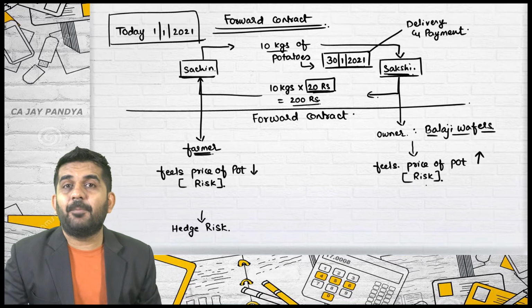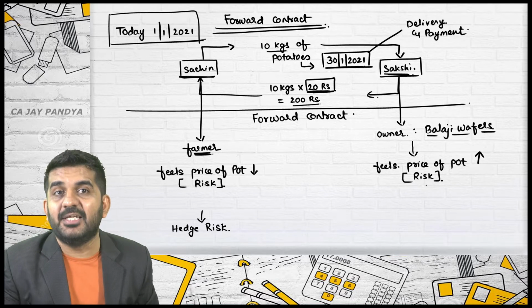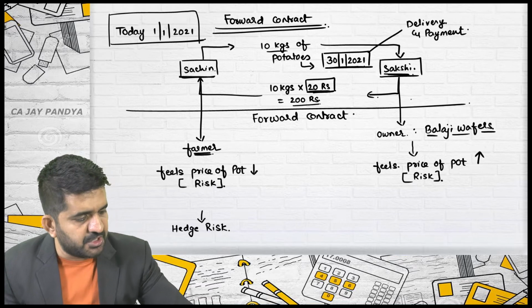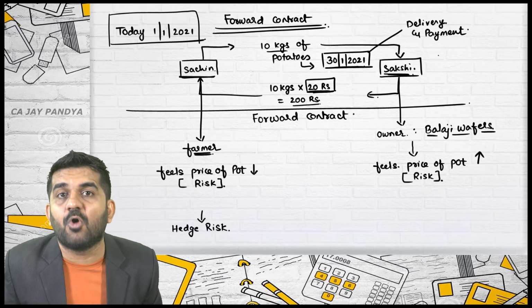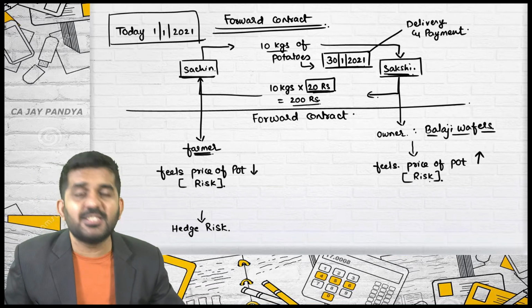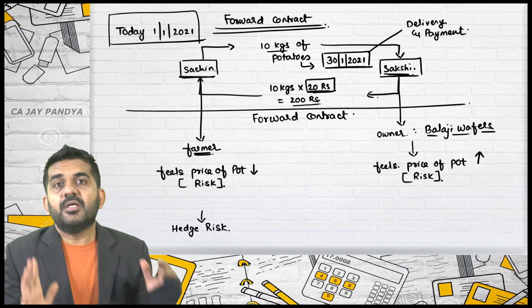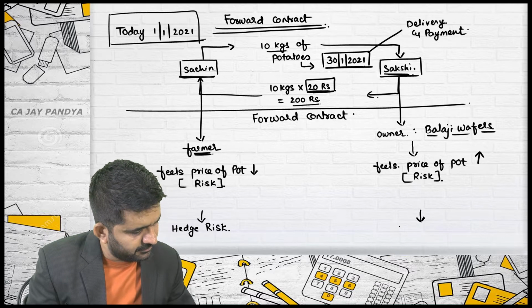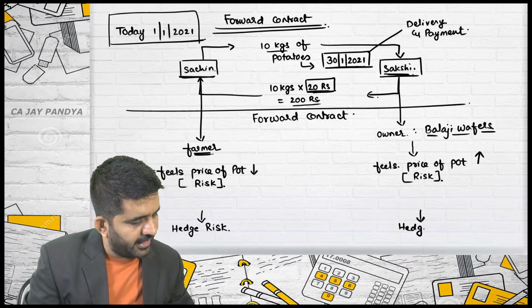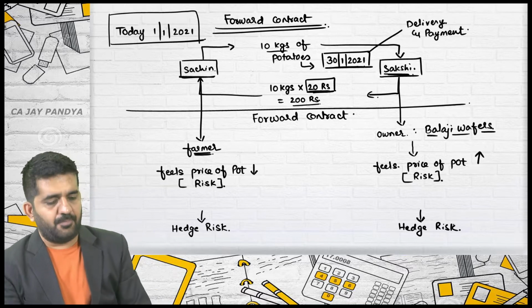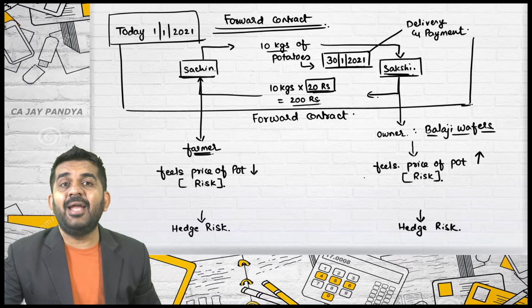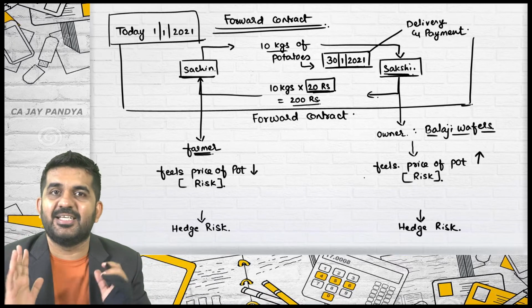Why? If the price of potatoes becomes 40, Sakshi will end up paying 400 rupees if she has not entered into this type of contract. Is it alright? So this is the risk of Sakshi. Sakshi wants to hedge the risk, and so she is entering into this type of a forward contract. Is it alright? So entering into forward contract is easy.